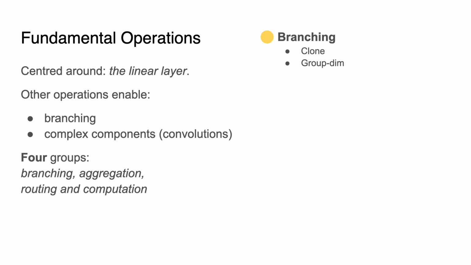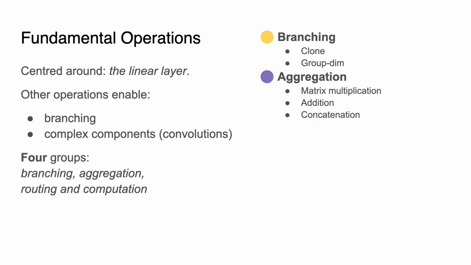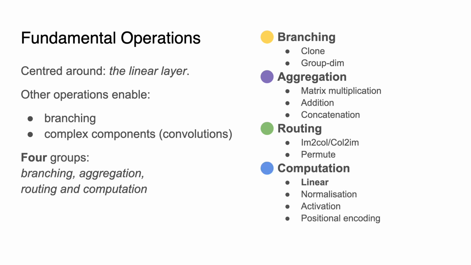The branching group contains operations that clone a tensor into multiple identical tensors or group a tensor along a specific dimension. The aggregation group merges multiple tensors into one by matrix multiplication, addition, or concatenation. The routing group contains the im2col and col2im operations that enable convolutions, as well as permute operations that swap the axes of a tensor. Finally, the computation group contains the linear layer, normalization, activations, and positional encoding.